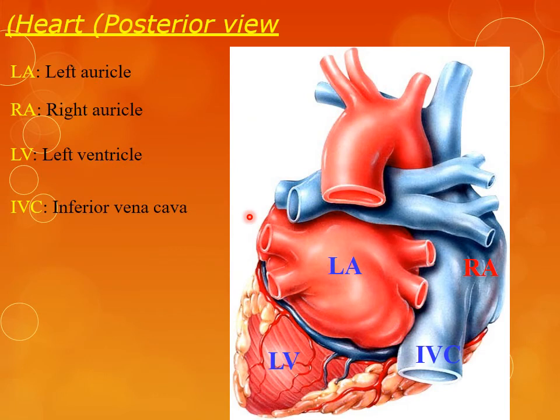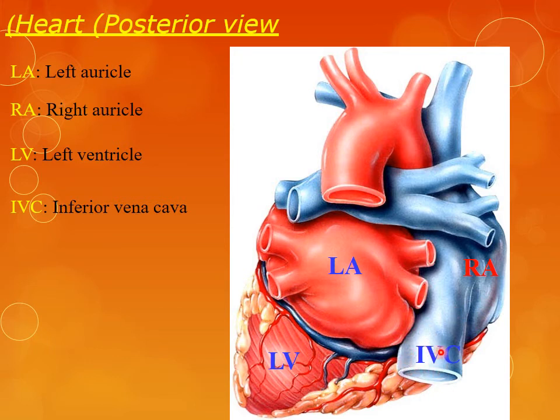Then on the posterior aspect, we can see this is the left atrium having 1, 2, 3, 4 pulmonary veins carry the oxygenated blood. This is the division of pulmonary trunk into right and left pulmonary arteries carry the deoxygenated blood. This one is the right atrium.